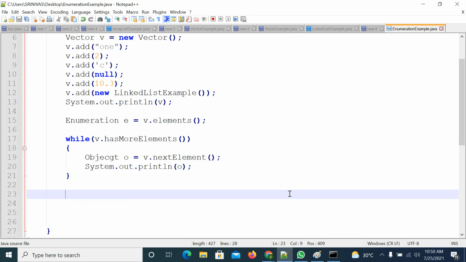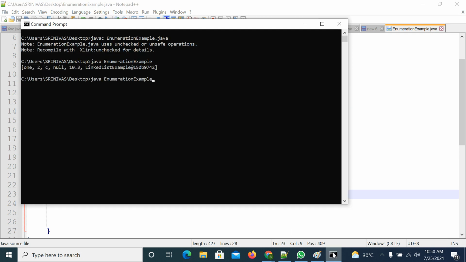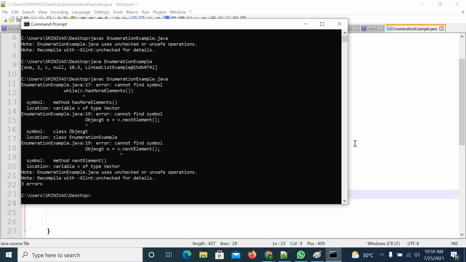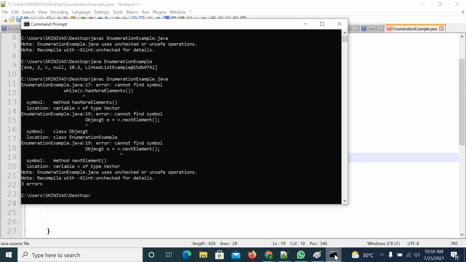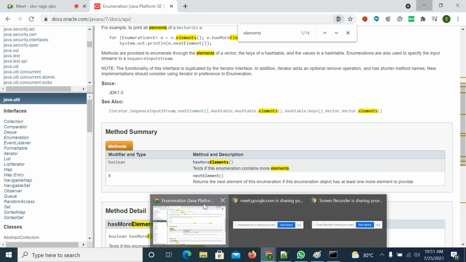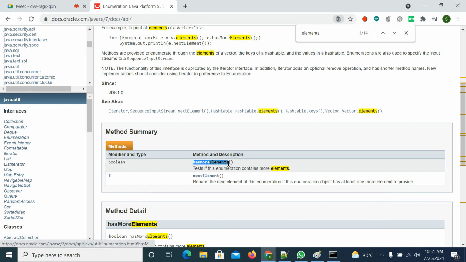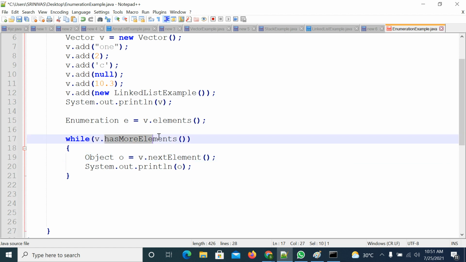Now try to understand what will happen. Compile the code, hasMoreElements and nextElement, and you can print the data. We're getting many errors. What is this error? The hasMoreElements method is not available. It will return a Vector. You cannot find the symbol Object. Where is the other error? Is there any mistake? So I will copy the method name, hasMoreElements.